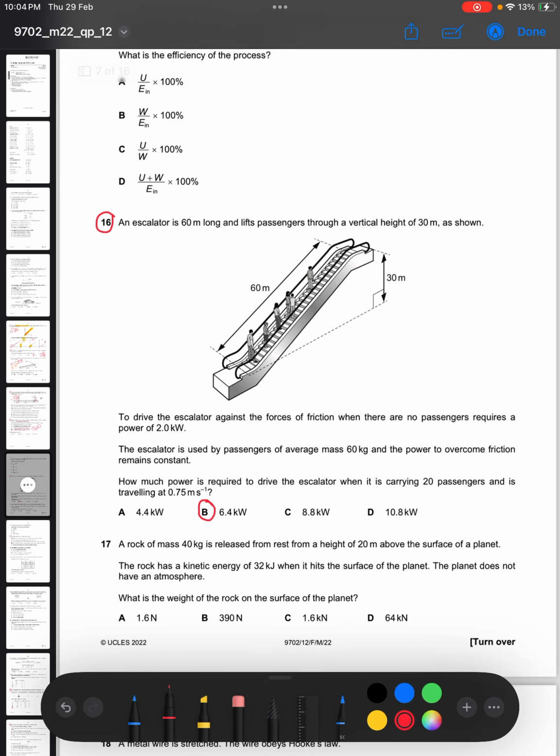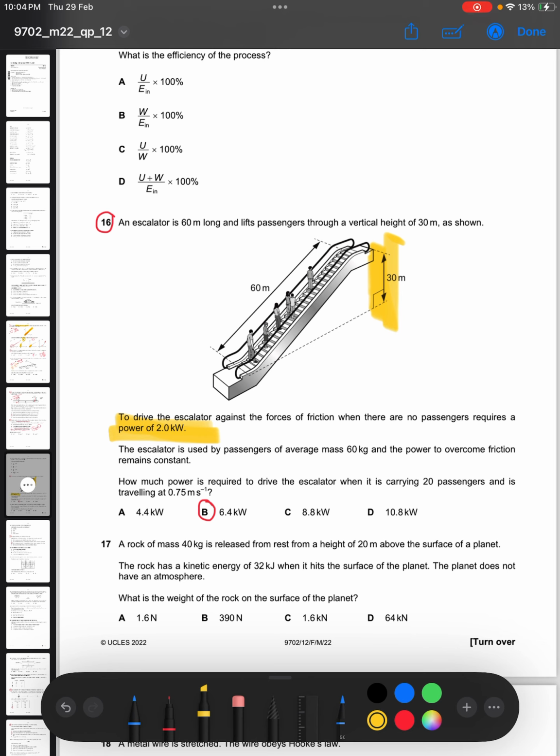The next question, which was a problem, was this one. An escalator is 60 meters long and lifts passengers through a vertical height of 30 meters. So as you can see, this is the 30 meters that they're talking about. To drive the escalator against the force of friction when there are no passengers requires 2 kilowatts.